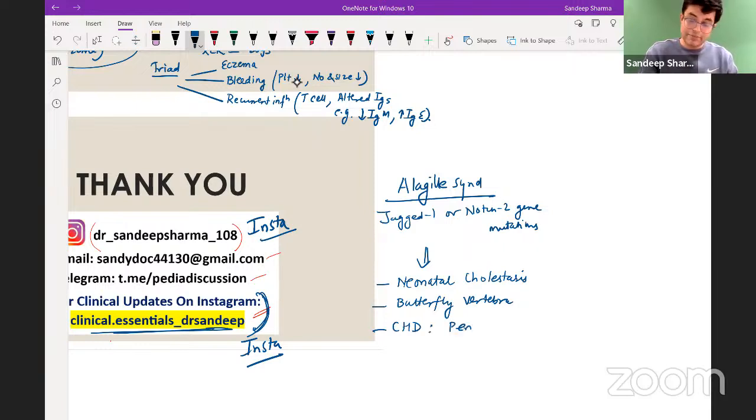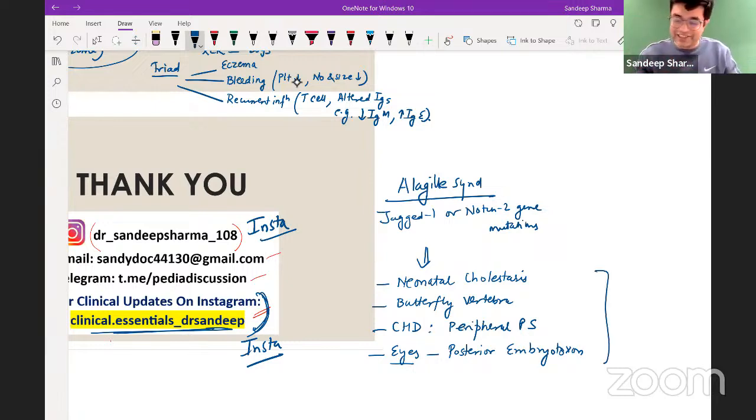As very rightly said, peripheral pulmonary stenosis, peripheral PS, and they will also have ocular abnormalities in the form of posterior embryotoxon. What this is, Dr. Shivani will explain in the ophthalmology session, so you can ask ma'am. Referred to ophthalmology. I'm not going to take it up. Ophthalmology is weak for me anyway. So this is the syndrome for those who asked about the details.